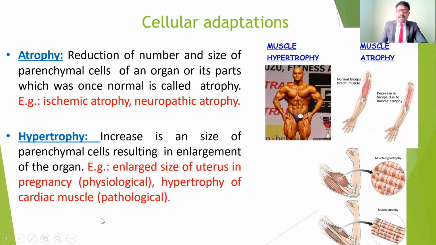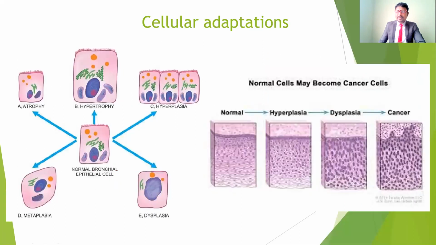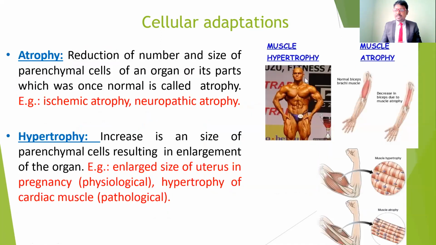Atrophy is the reduction of the number and size of the parenchymal cells of the organ or its parts, which was once normal. So that means in atrophy, the normal cells become shrunken, or become small in size, because of a decrease in the blood supply, or a decrease in the nutrients, or because of any other disease progression. So these cells become very thin, so they become small in size. That is called atrophy.